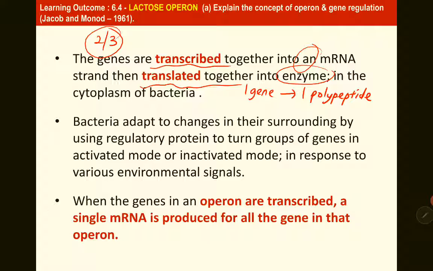So bacteria can adapt to changes in their surroundings by using regulatory proteins to turn a group of genes into activated or inactivated mode in response to various environmental signals. When the genes are transcribed, it only produces one single mRNA for all the genes in that operon.